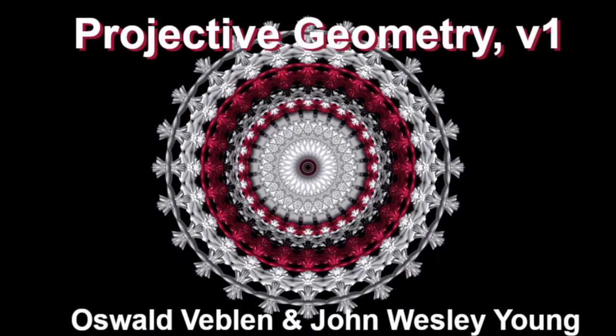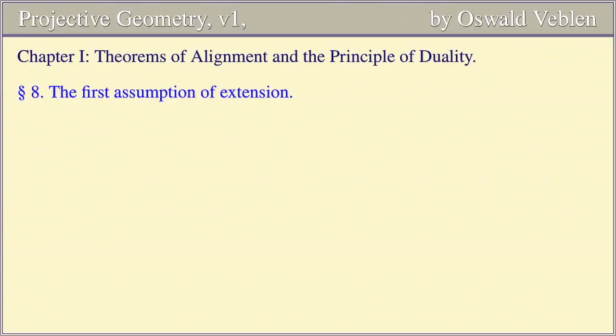Projective Geometry, Volume 1, by Oswald Veblen and John Wesley Young. Chapter 1, Theorems of Alignment and the Principle of Duality. Section 8, the first assumption of extension.